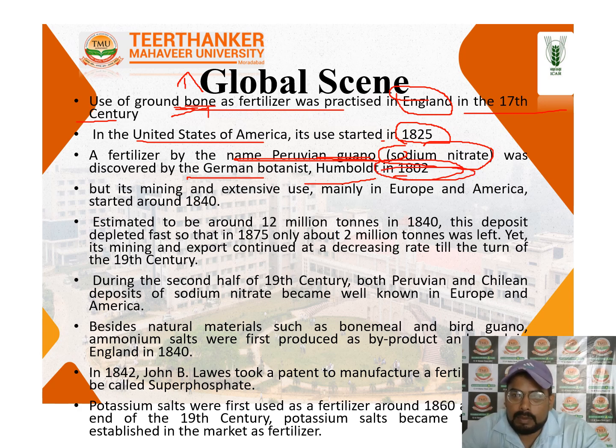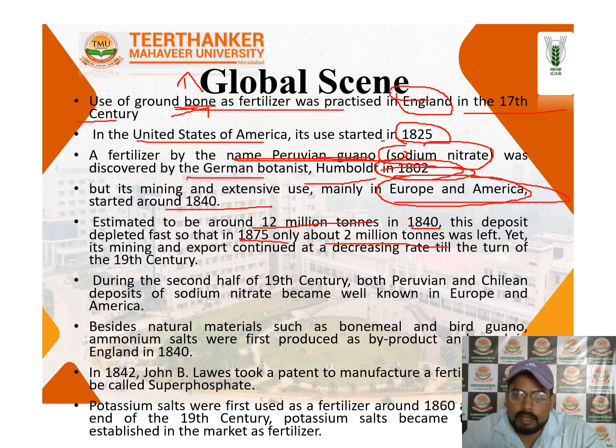But the mining was extensively used mainly in Europe and America. These are the major source of the availability of this fertilizer, mainly in Europe and America. They started in 1845. They are majorly used. Next, they estimated around 20 million tons in 1814. The fertilizer consumption deposit in 1875 was 2 million tons.